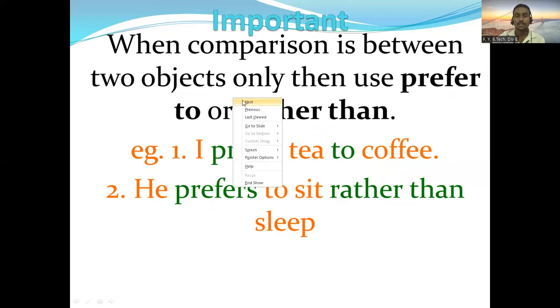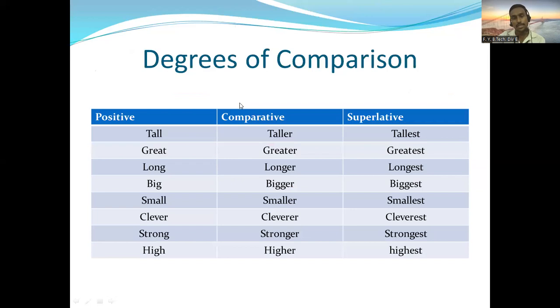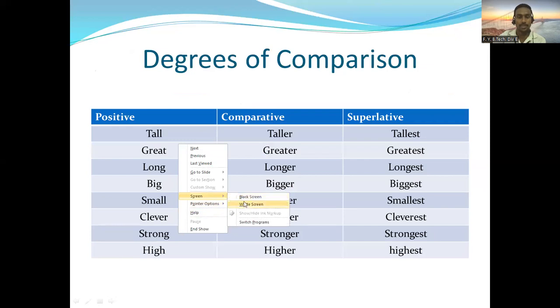Then let's go to the next slide. The next slide is all about three forms of adjectives. Before going for that, let's make a list of all such three forms that we can find. You can help me here. Let's say first of all, big: big, bigger, biggest. Can you help me? Which other adjectives can we use?